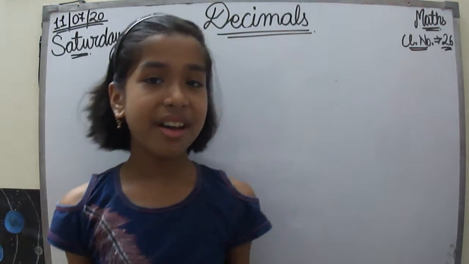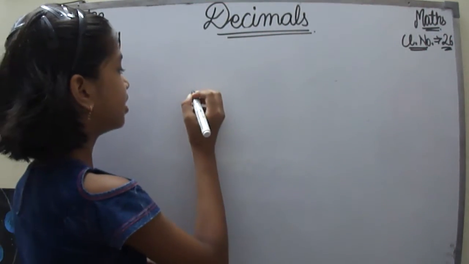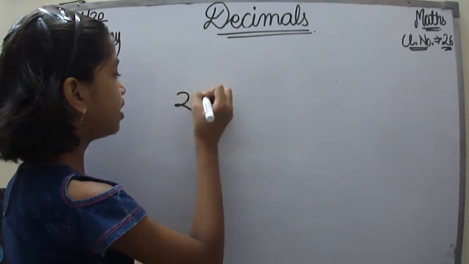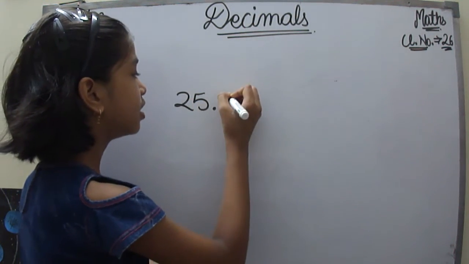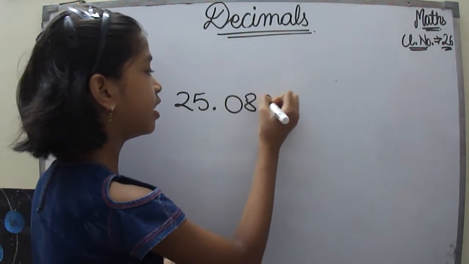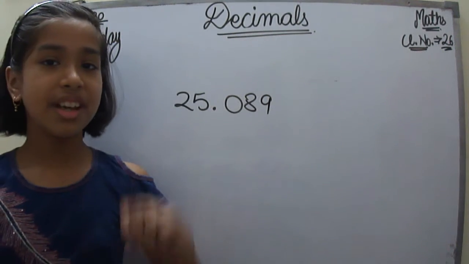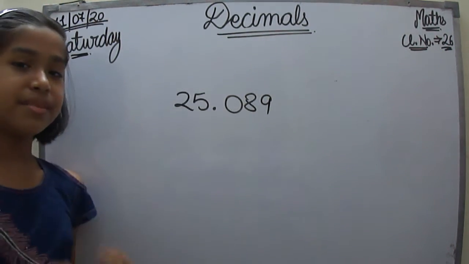Now, if we have a number like 25.089, let's have this one. Now let's make a table.